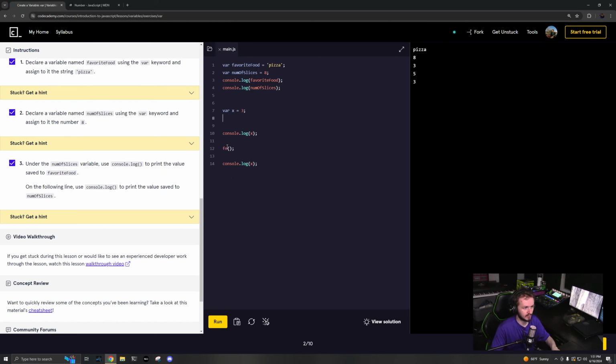Okay, maybe not in that scope. Maybe I have to do it in a different scope. Maybe I have to do it like this. Var x equals 5. 3, 5. Yeah, sorry, it's not inside of a function because functions have a different this. That's right. So if you enter inside of a scope and you reassign, it's not like saying x equals 5. It's like you are declaring a new variable, but because the this keyword is applying to the global namespace, it's not doing that.